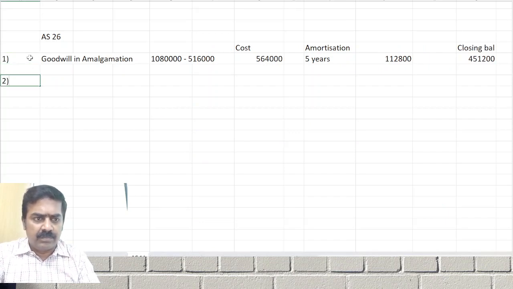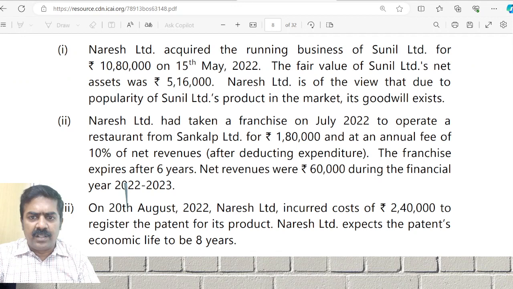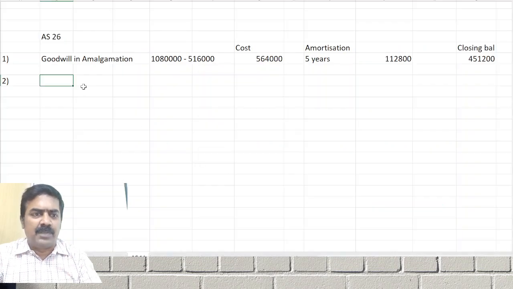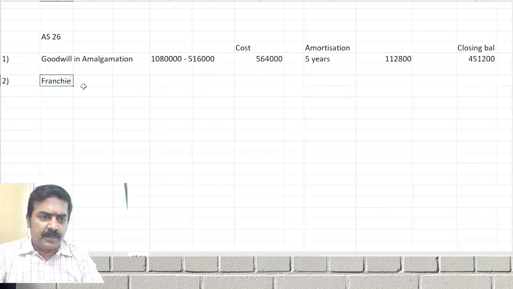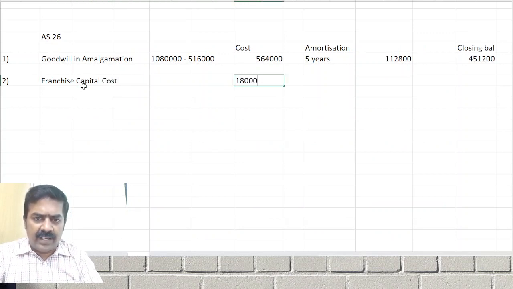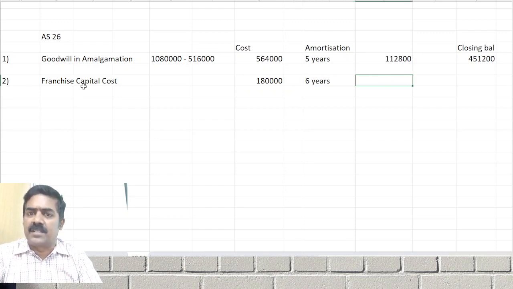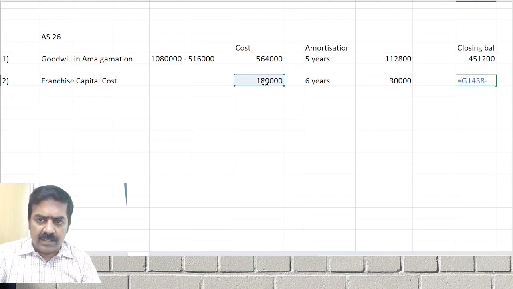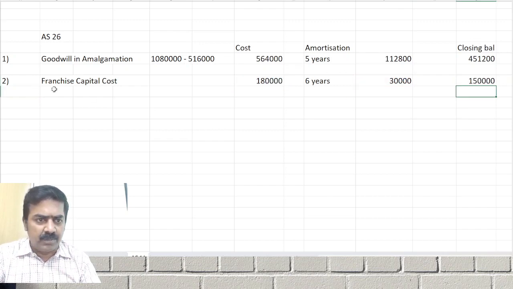Point number 2. What is the first one? Franchise. How much have we paid? 1,80,000. It expires after how many years? 6 years, maximum life. Franchise order. Capital cost is 1,80,000. Amortization period 6 years. Maximum you can amortize for how many years? 10 years. Otherwise amortization of intangibles is maximum 10 years. So the closing balance will come after deducting 30.